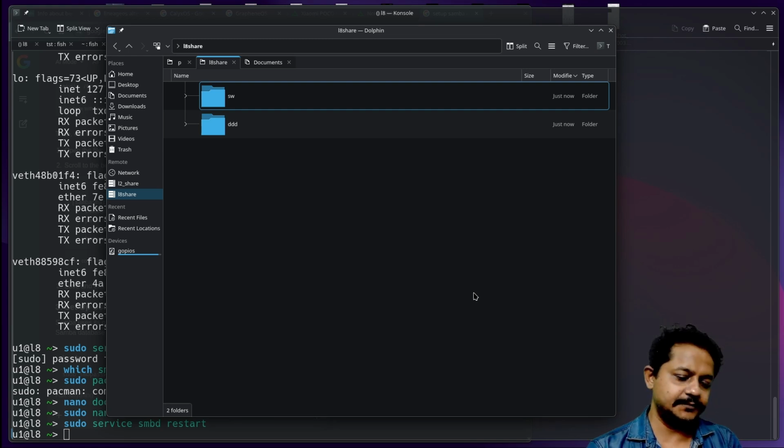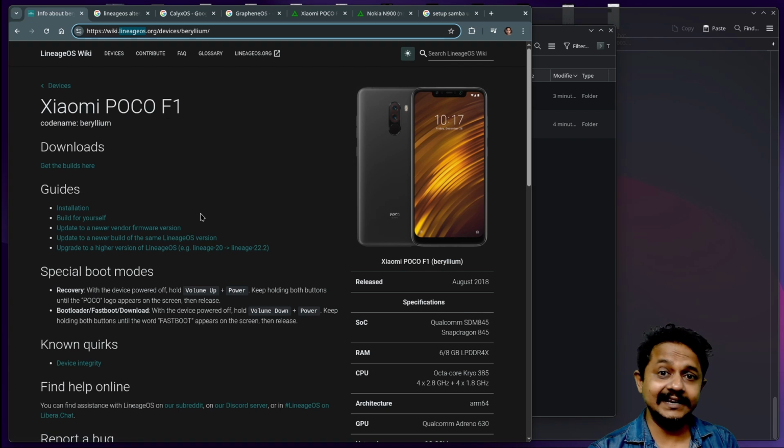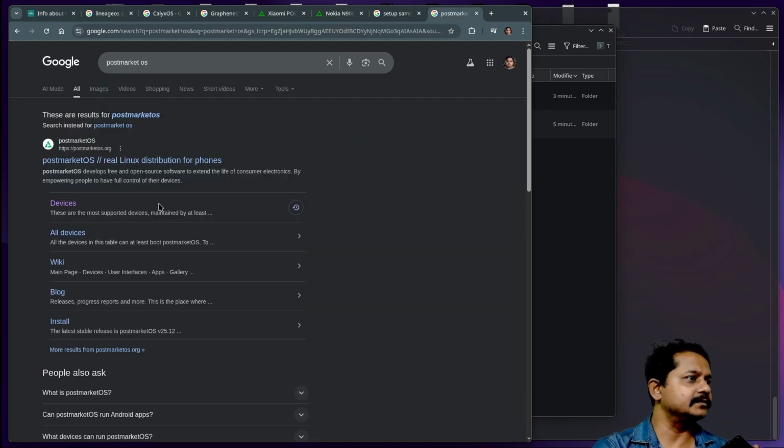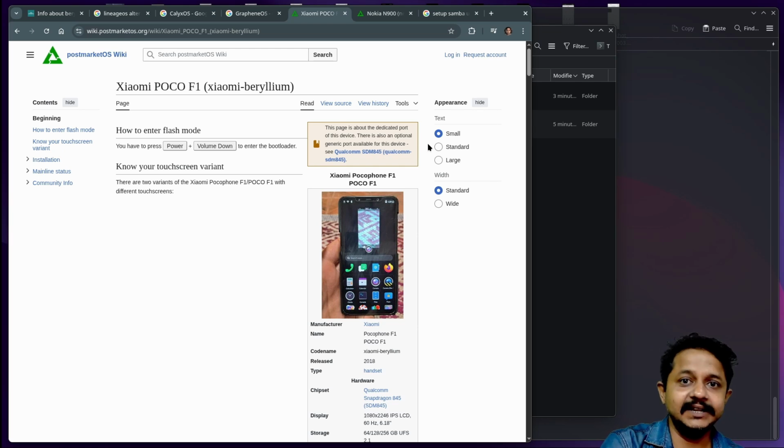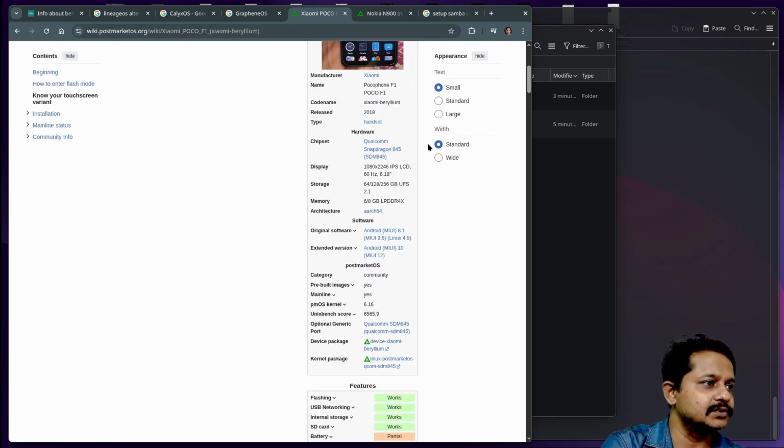Same here, this is a Poco F1, but it is not having the default operating system. What operating system is it having? It is having Lineage OS. So you can literally install pure Linux, that means a post-market operating system. This is the one. You can install this operating system and have a full-fledged Linux operating system, not only the kernel, but also all those GNU stuff.